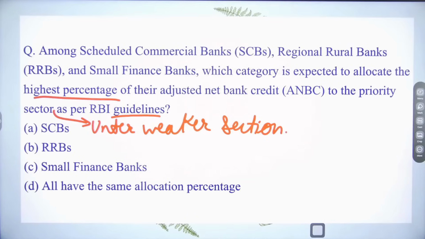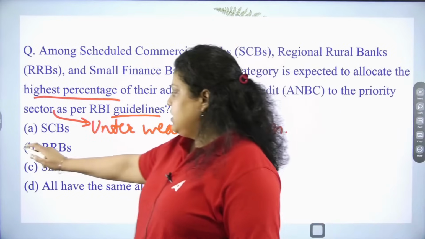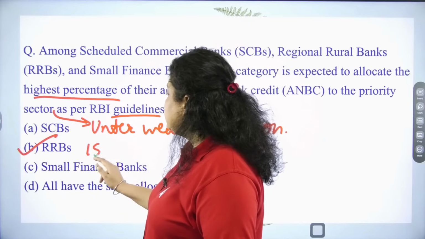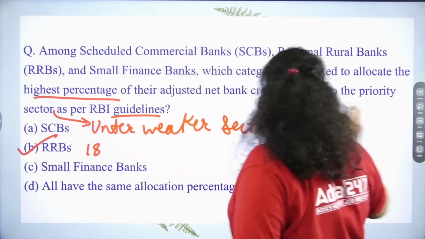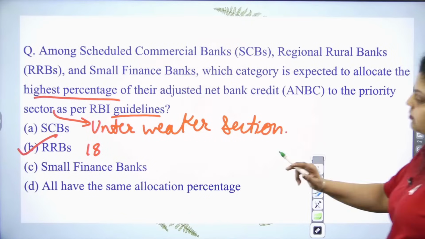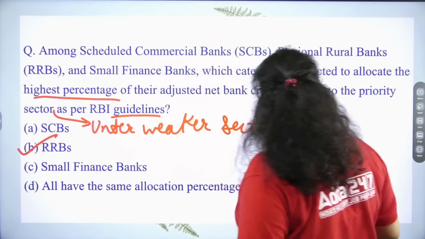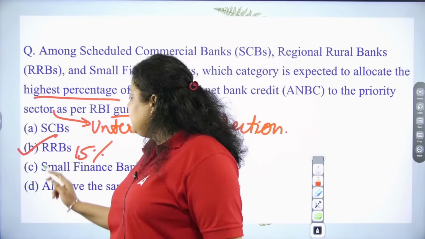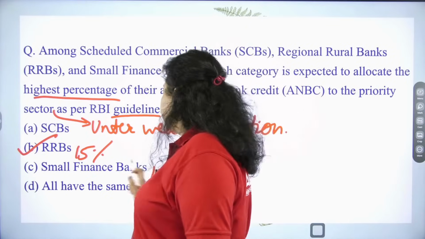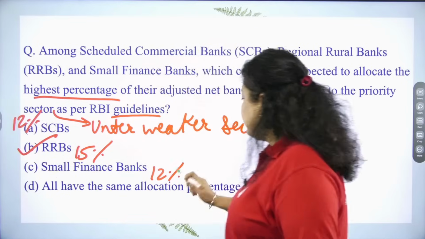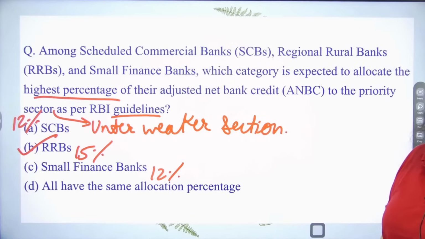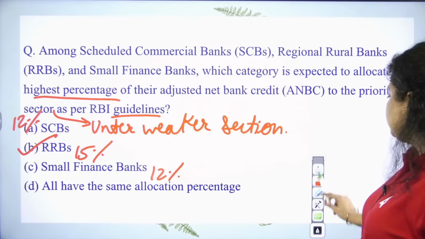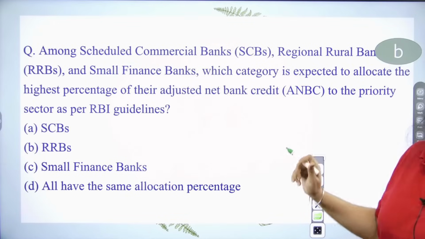I reframed this question. In the weaker section, the right answer will be RRBs. Let me change this. If we talk about RRBs, the regional rural banks provide 15% in the weaker section, and the other banks have to provide 12%. The scheduled commercial banks and small finance banks provide 12% in the weaker section, but RRBs provide 15%, so the highest is provided by the RRBs.